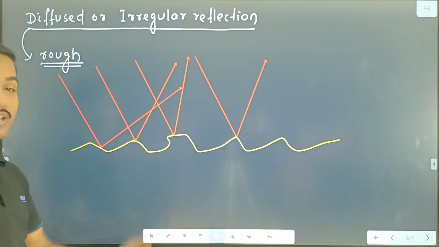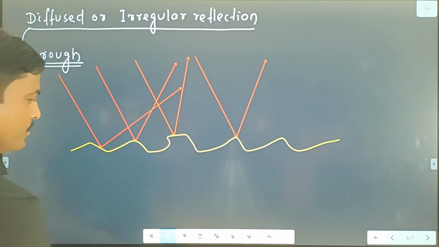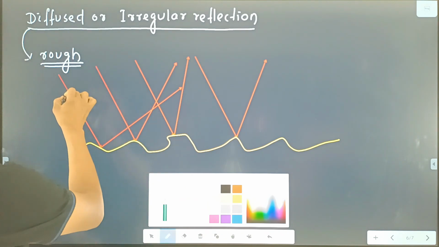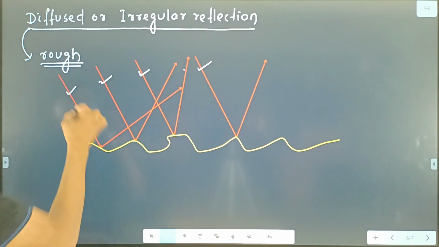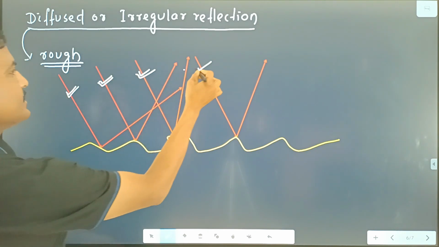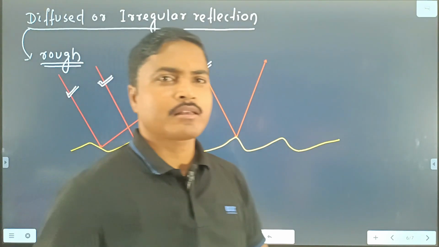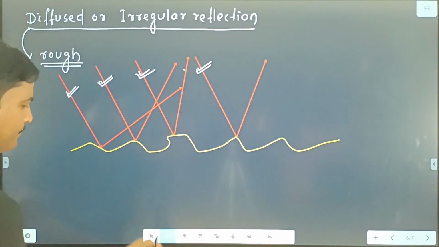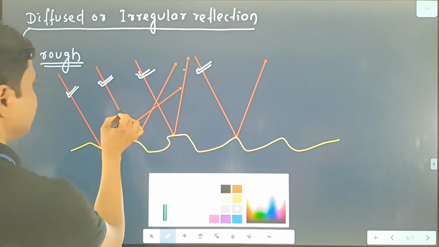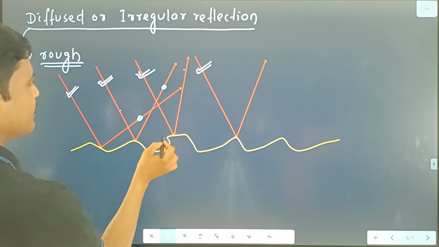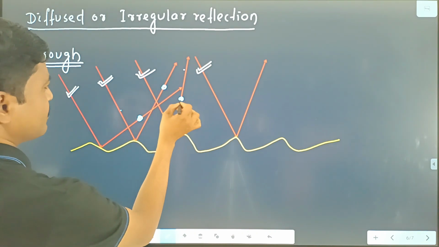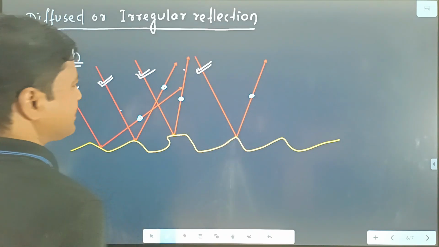Clear? And look at the figure. Here, these are the incident rays, and all the incident rays are parallel to each other. But the reflected rays, this one is the reflected ray, this one also another reflected ray, this one also a reflected ray.